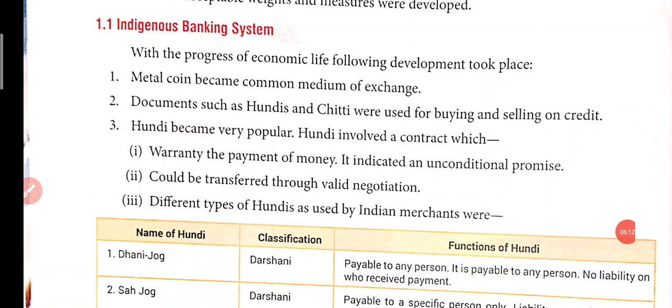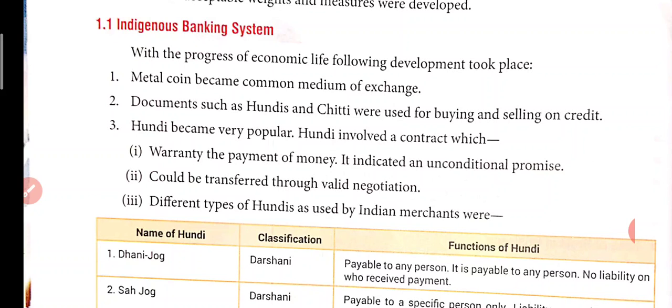So what is a hundi? A hundi is just like a document, a piece of paper on which it is written. Suppose you have sold somebody goods worth 10,000. So what will be the condition? It will be stated and mentioned in that hundi that after a fixed period of time, this person will be receiving this amount of money because he has sold that much of goods to the other person. And the person who is holding it, it is a kind of evidence for him that he has sold 10,000 rupees of goods to someone. And when the time period is over, he will give it to the authorities, and they will give him that money, so he can present it.